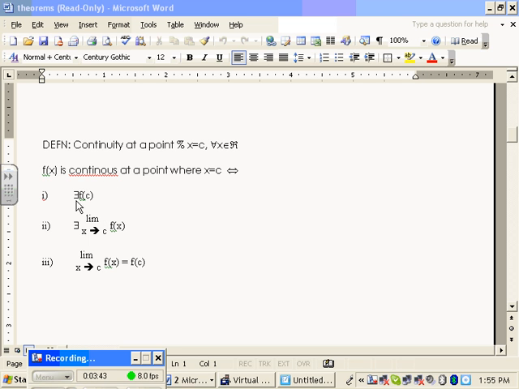So there are three criteria. There must exist a value for f of c. I'm testing for continuity at a point at x equals c, right? So f of c has to exist. That's what this symbol means. Has to exist, or there exists. Do you see what that is? It's a backwards E. Have you encountered these symbols before? So this means for each, or there must exist. This means for all. So there must exist a function value f of c, and there must exist a limit for the function as x approaches c, and that limit and that function value have to be equal, have to match.